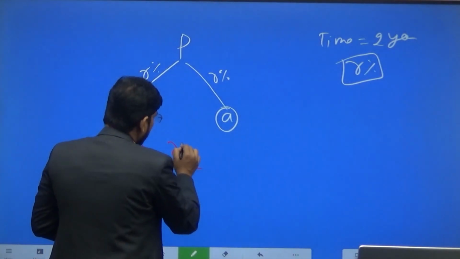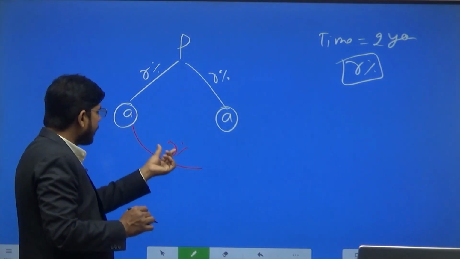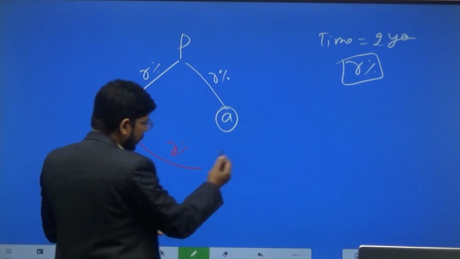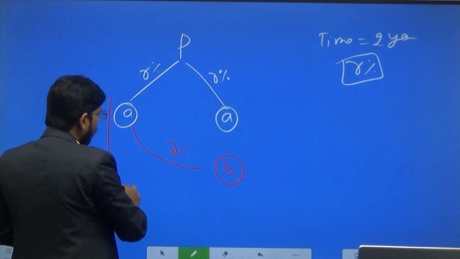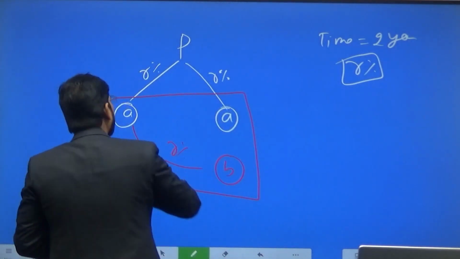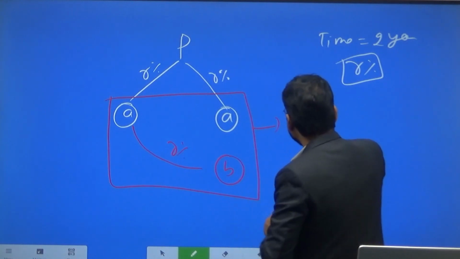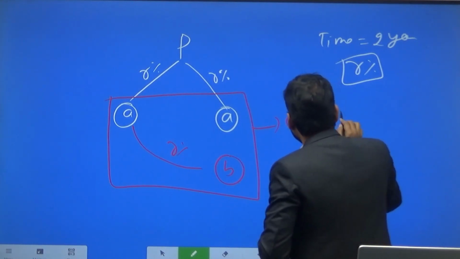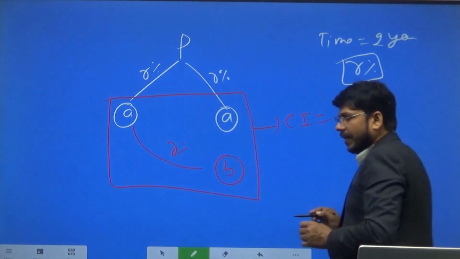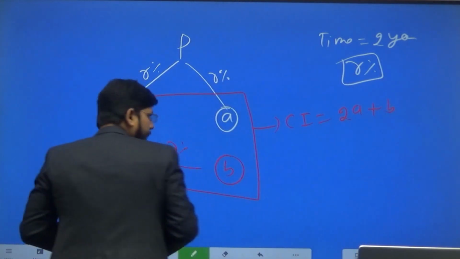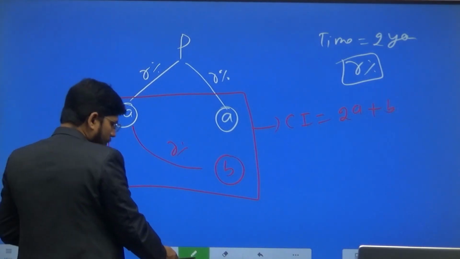So this is also r percent, and the value of r percent of A will become a different value B. If we add all these, A and A and B, it gives the value of total compound interest, and this is equal to 2A plus B. Clear? 2A plus B. Now what is this?